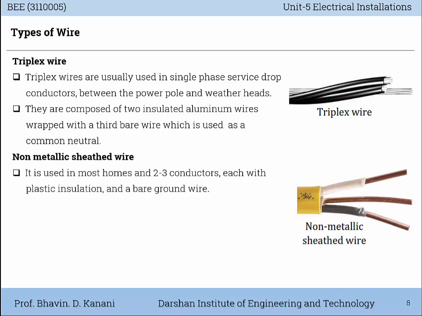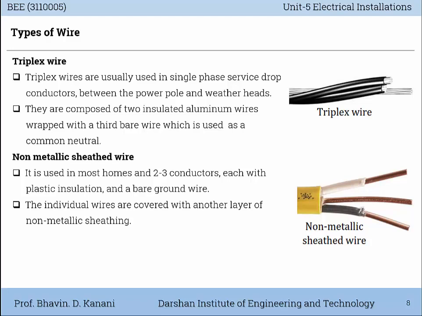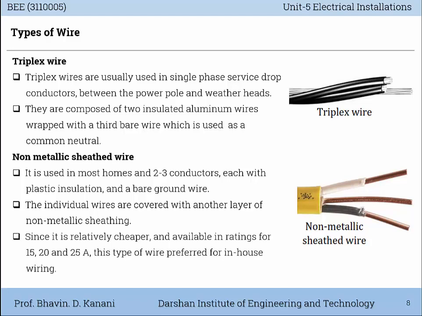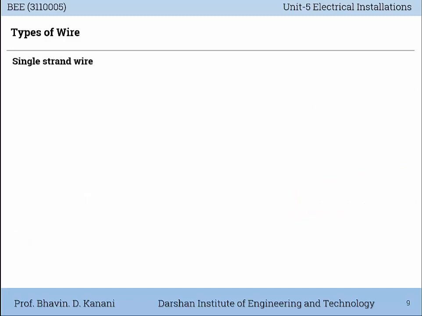Non-metallic sheathed wire. It is used in most homes and has 2 to 3 conductors, each with plastic insulation and a bare ground wire. You can see in this figure, the individual wires are covered with another layer of non-metallic sheathing. Since it is relatively cheaper and available in ratings for 15, 20 and 25 ampere, this type of wire is preferred for in-house wiring.